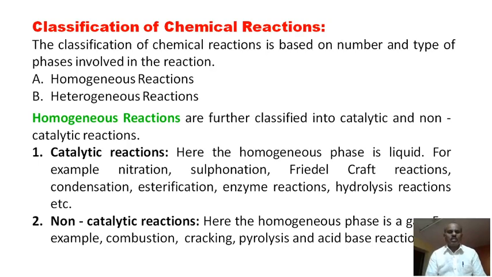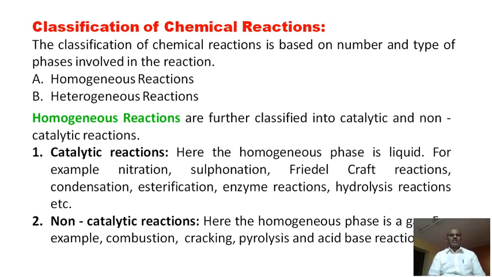Let us see the fourth lecture of chapter number 1, classification of chemical reactions. Chemical reactions are of two types: homogeneous reactions or heterogeneous reactions. This depends on whether the raw material and reagent are present in one phase or in different phases. Now remember the homogeneous reaction.